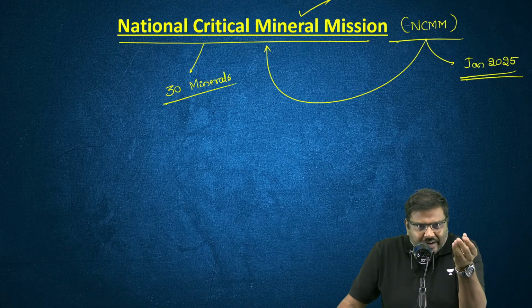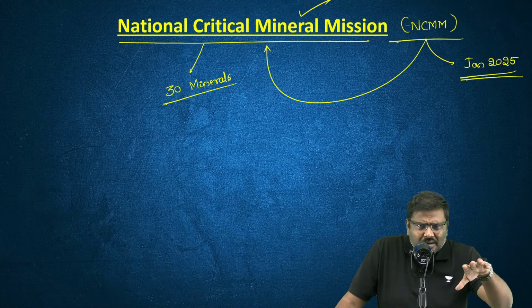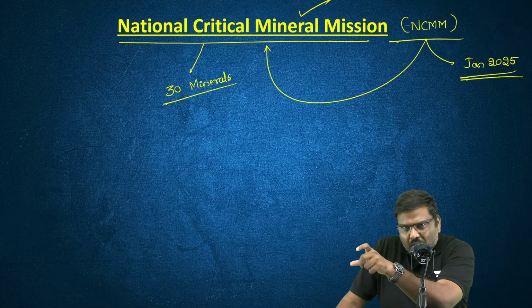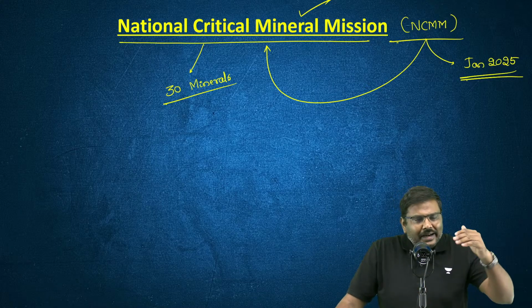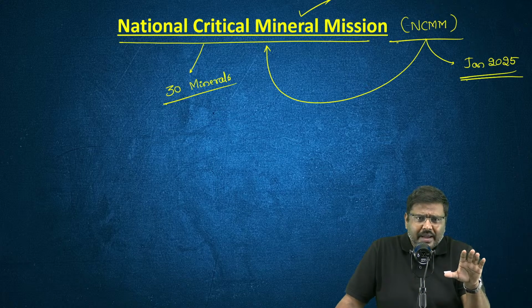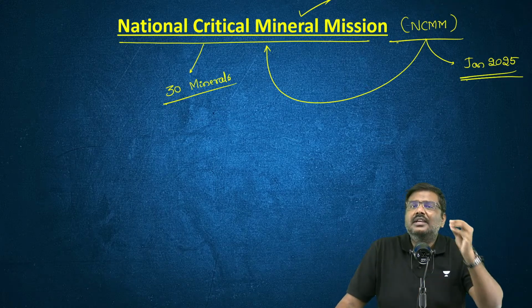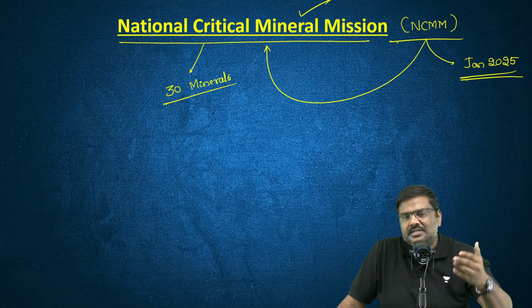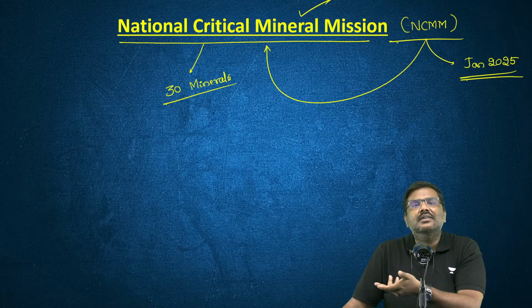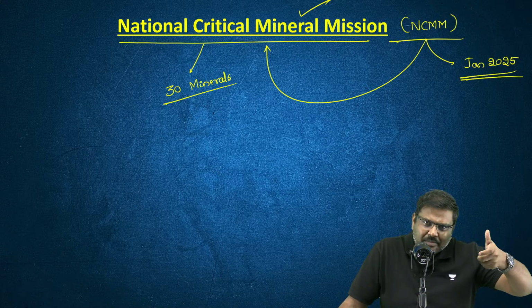And what is the meaning of a critical mineral? Any mineral which is important for industries, and if there is any disruption in the supply, affecting the industries, these are called critical minerals. And that varies from one country to another country. How many are critical minerals?